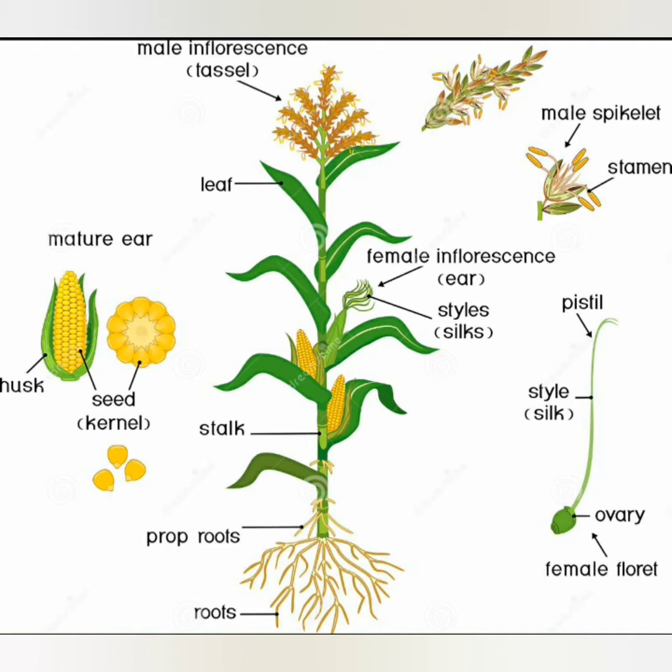So these are the two types of endosperms. And the aleurone layer separates the embryo from the starchy endosperm.